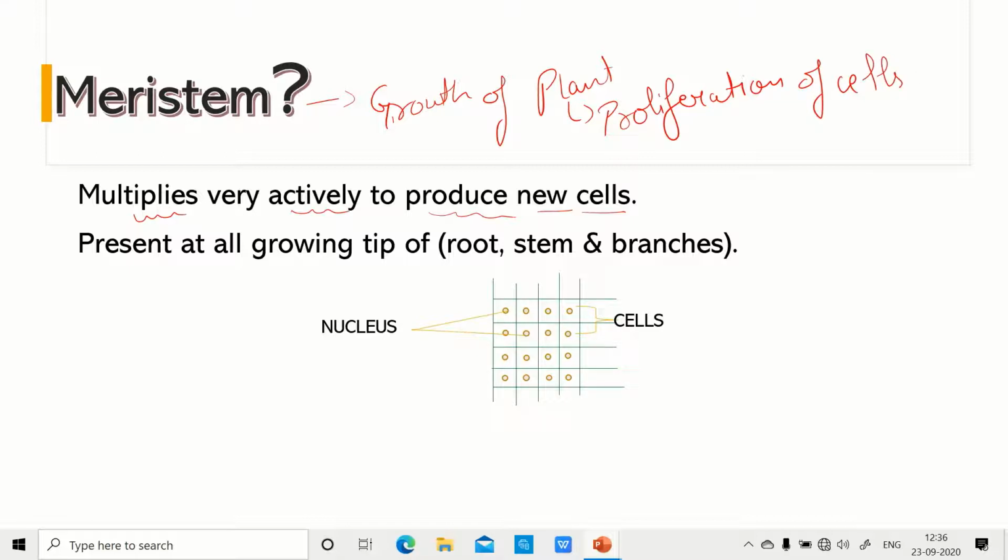And the further classification of meristems are apical meristem and lateral or cambium meristem.